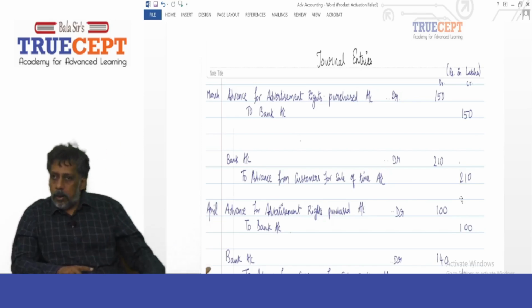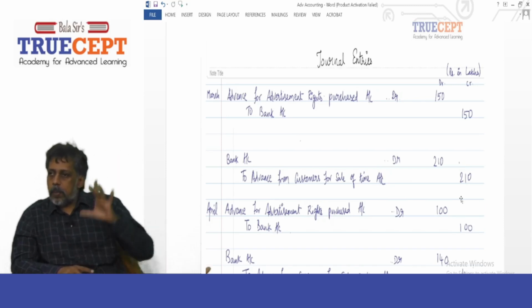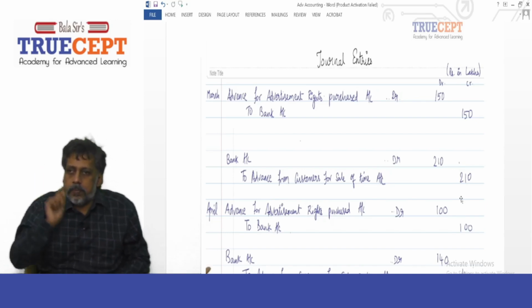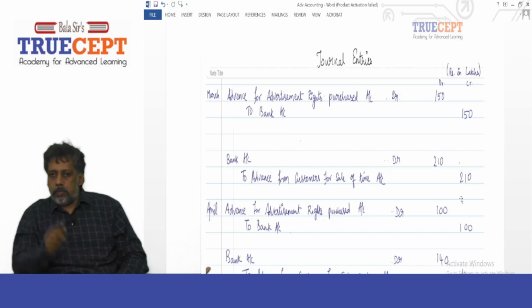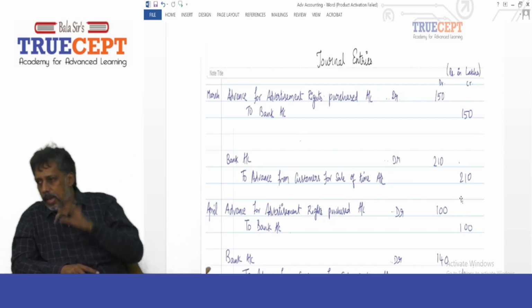But you want to pay the amount in the months of March and April. Therefore, it is like advance paid to supplier, for purchase of time. Now see the entry. Advance for advertisement rights purchased account debit, to bank account, the cash going out. So to bank account 150 lakh.